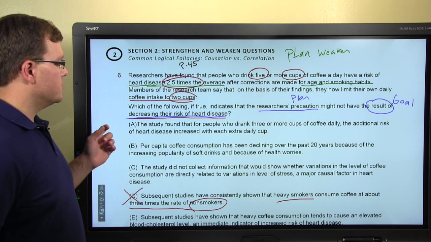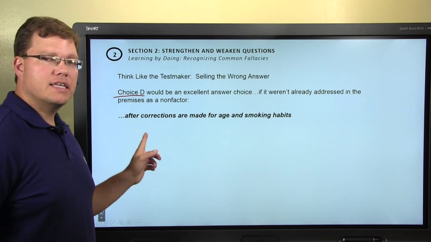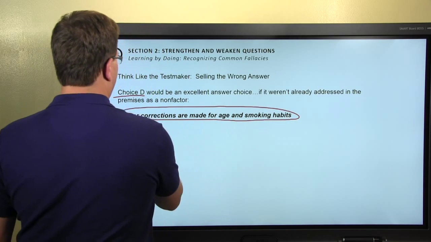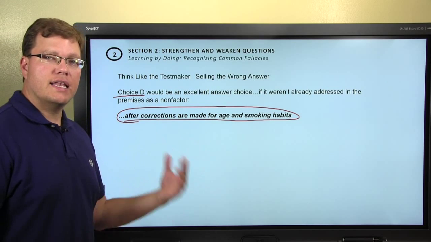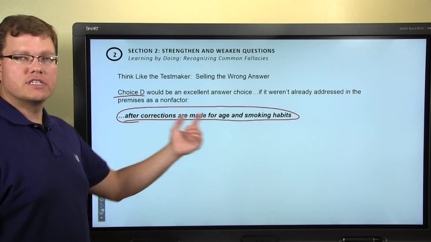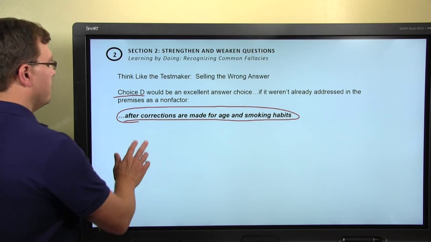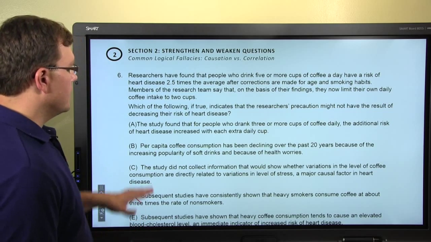The reason this one's out is that the stimulus says, after corrections are made for age and smoking habits. So unfortunately, this answer choice cannot be correct because the corrections have been made. The smoking habits and the age have been taken out.